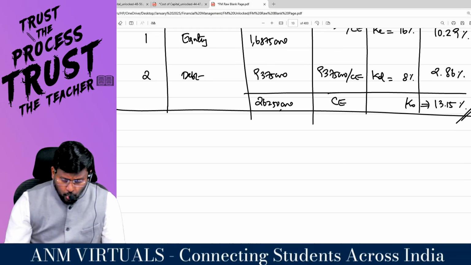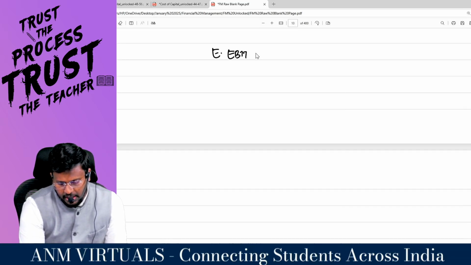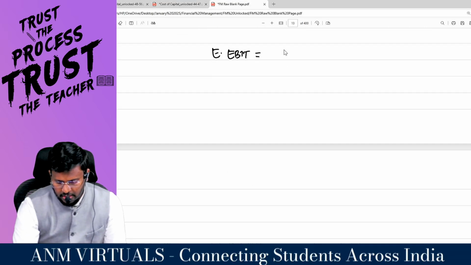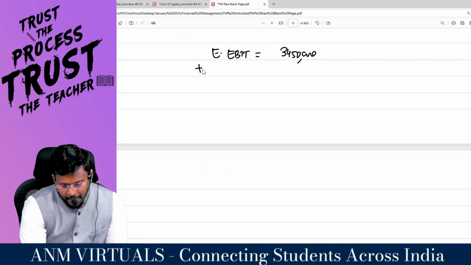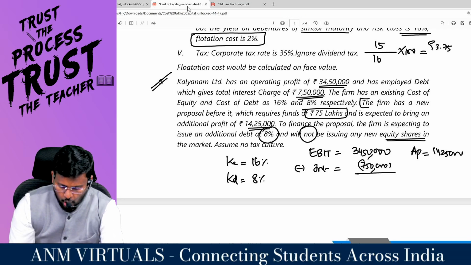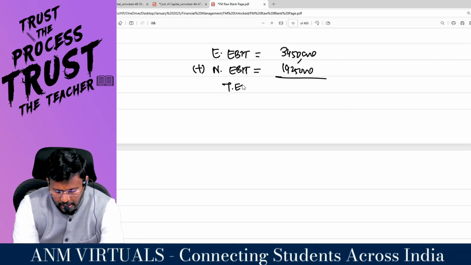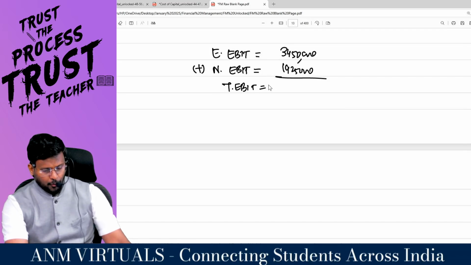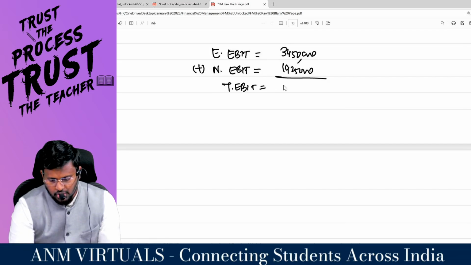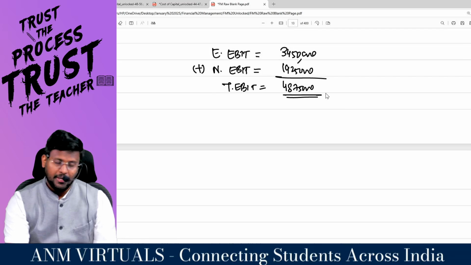Right, sir? Now they are going to do some project. Once they do the project, what is the existing EBIT? 34,50,000. Plus new EBIT, once they do the project, how many lakhs can they earn? 14,25,000. So the total EBIT will be 34,50,000 plus 14,25,000, which comes to 48,75,000. Comfortable, sir? This will be the new EBIT.